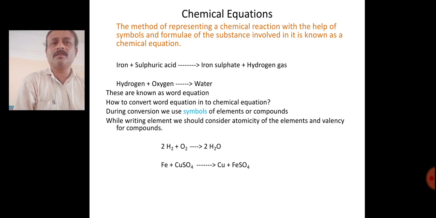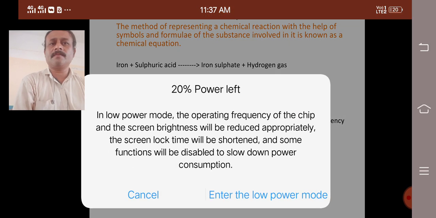During the conversion, we have to use the symbols for elements and the formulae for compounds. Right? While writing the elements in a chemical equation, we should consider their atomicity.